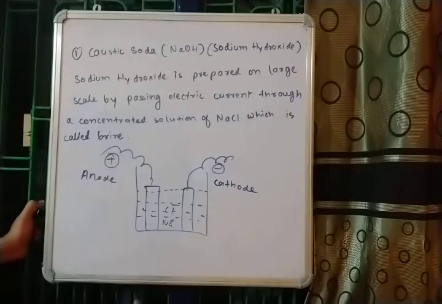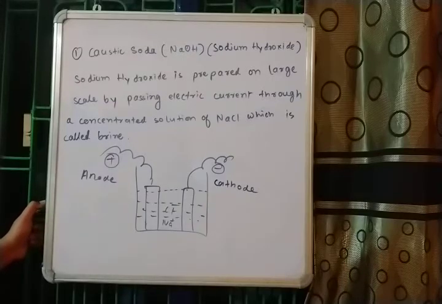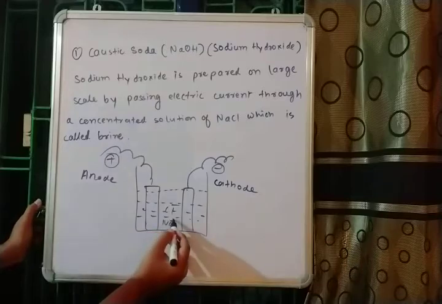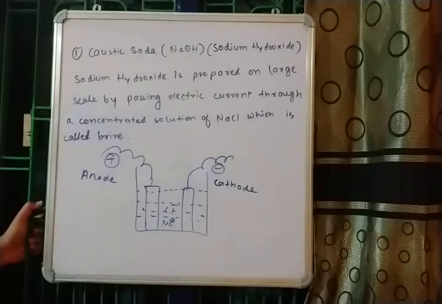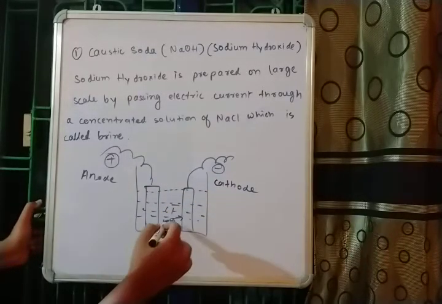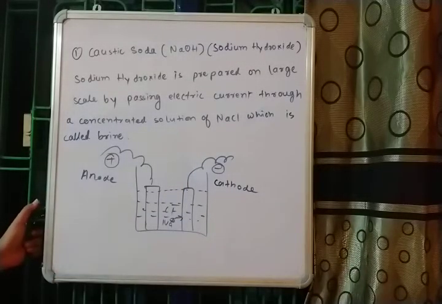This Na+, being positive in nature, that means deficient in electrons, will look for a place where it can get electrons, and there the cathode is the negative pole. Negative pole means it has plenty of electrons. So this positive Na+ will slowly move towards the cathode, get electrons from the pole, and reduce itself to the free metal.